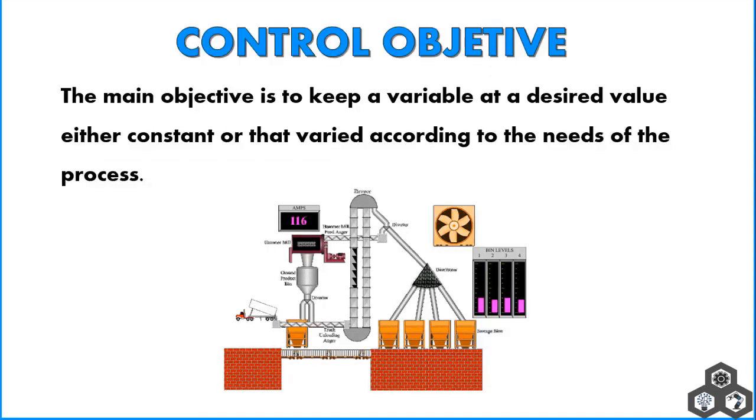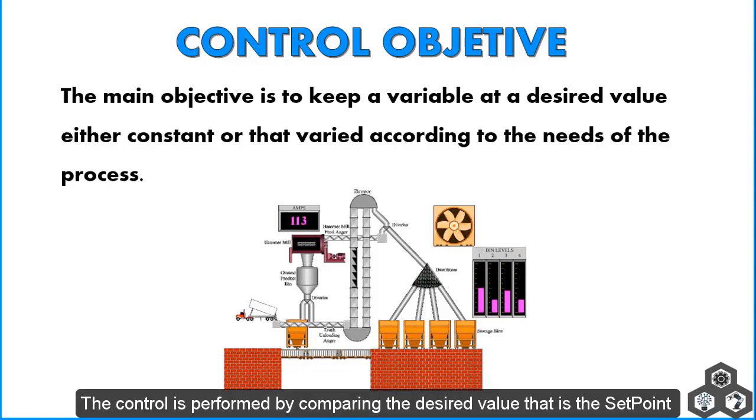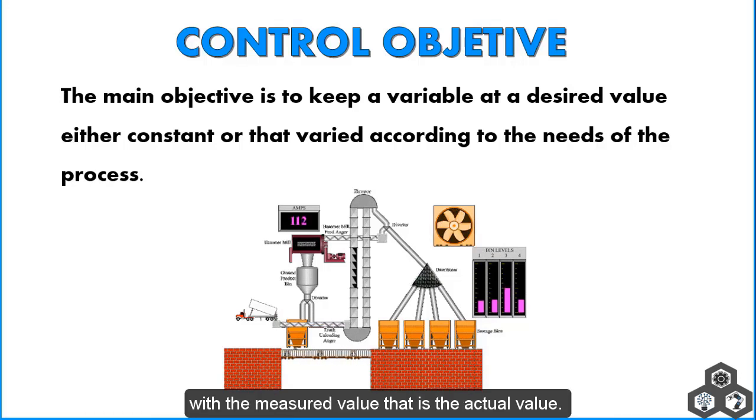Control objective. The main objective is to keep a variable at a desired value, either constant or varied according to the needs of the process. The control is performed by comparing the desired value, that is the set point, with the measured value, that is the actual value.